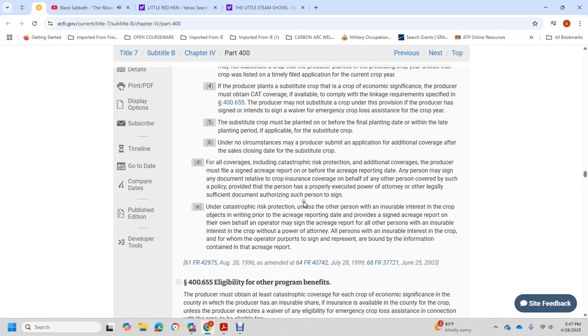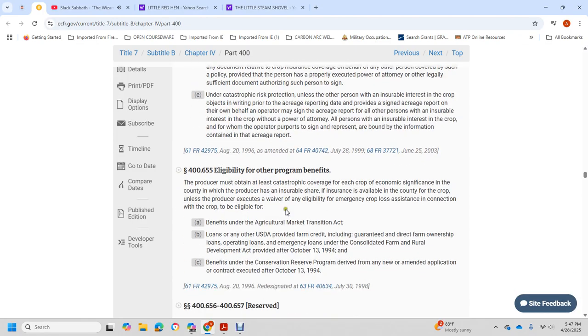Under catastrophic risk protection, unless another person with an insurable interest in the crop objects in writing prior to the acreage reporting date, a single acreage report may be provided on behalf of the operator, who signs the acreage report for the other persons with an insurable interest in the crop, or under power of attorney. All persons with an insurable interest in the crop must be aware of the information contained in the acreage report.